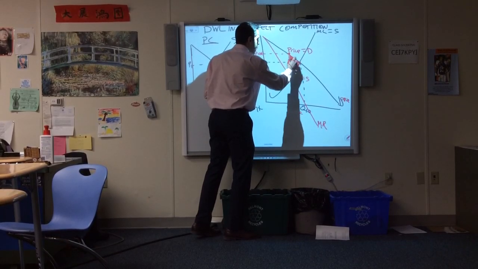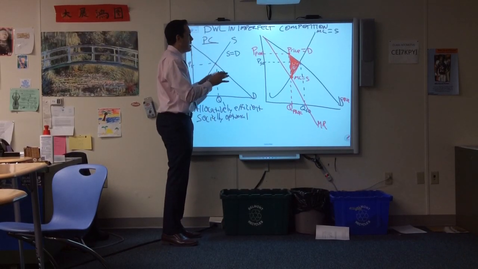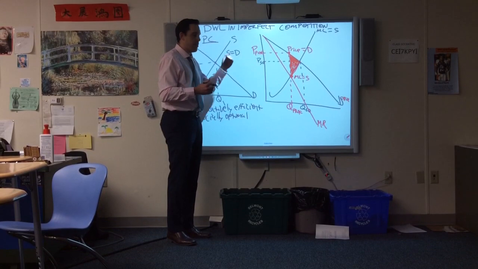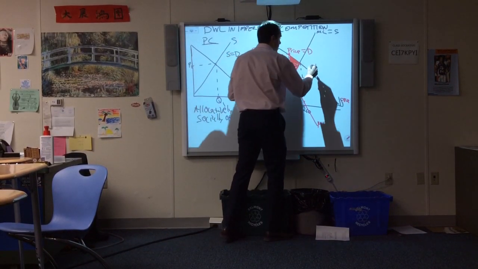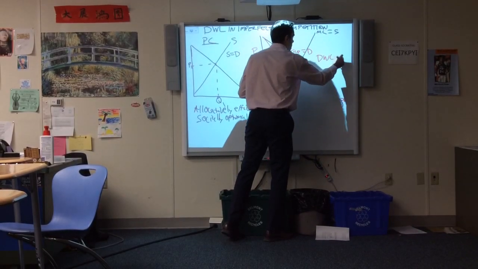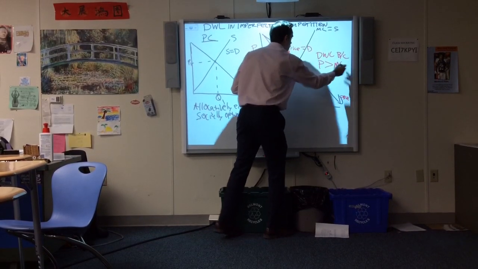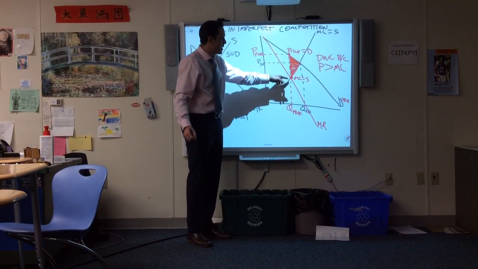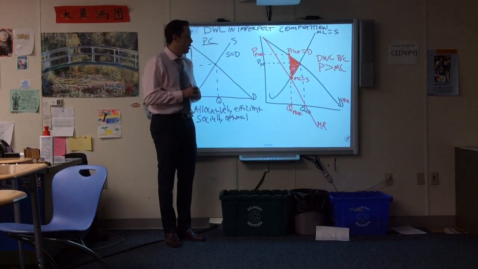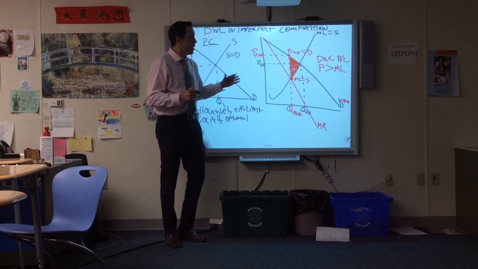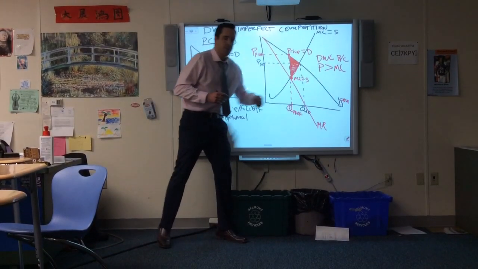And the AP exam wants you to say, why does deadweight loss exist in imperfect competition? This could be a monopolistically competitive firm, an oligopoly, a monopoly. And the reason deadweight loss exists is because price is greater than marginal cost. That means supply does not equal demand, price is greater than marginal cost, and that is your deadweight loss. Now we can have deadweight loss on the other side too: as long as price doesn't equal marginal cost, we'll have deadweight loss.